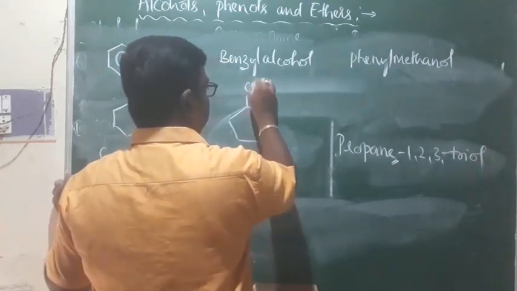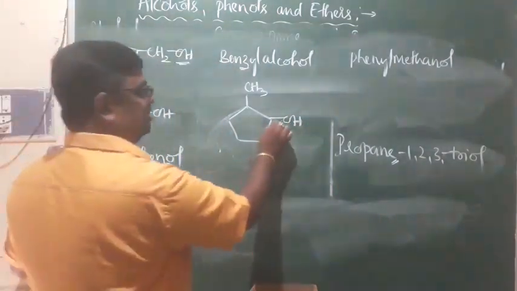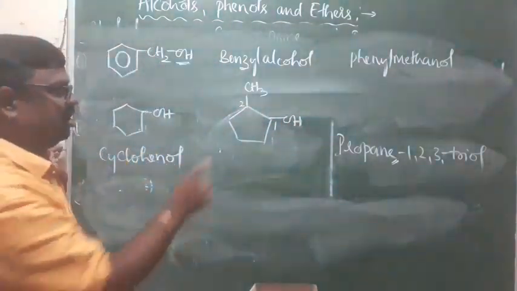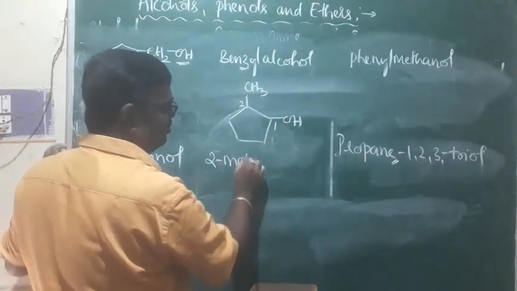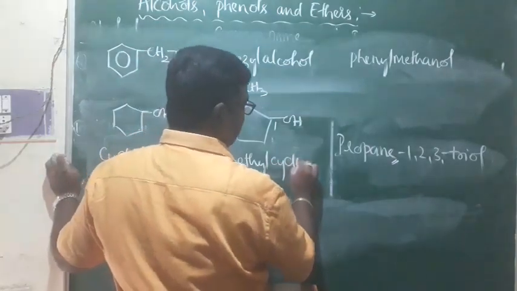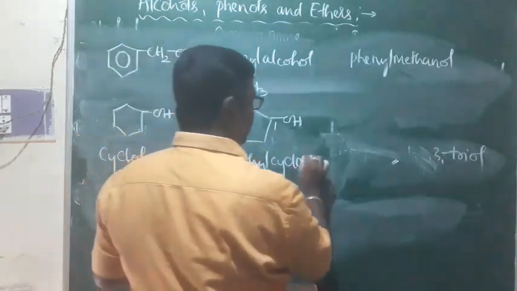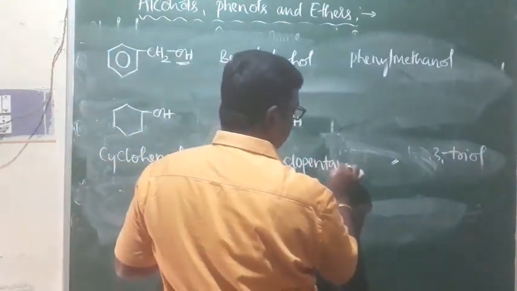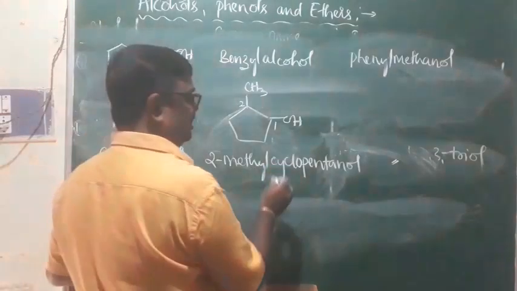Yes, this is CH3 and this is OH. If we keep it like this, this is number 1, this is number 2, because the carbon atom carrying the OH group should be given the least number. So, 2-methyl. Cyclo, tell me, how many carbon atoms in the cyclic ring? 5. Pentanol. 2-methyl cyclopentanol. Yes. Next.